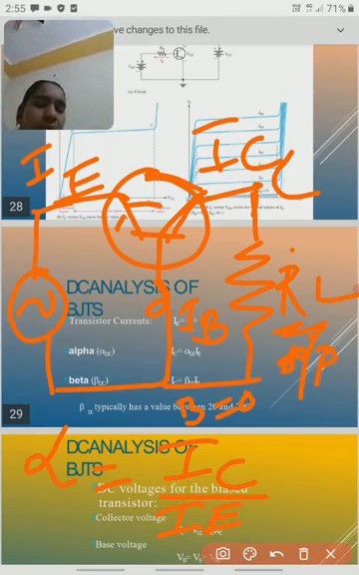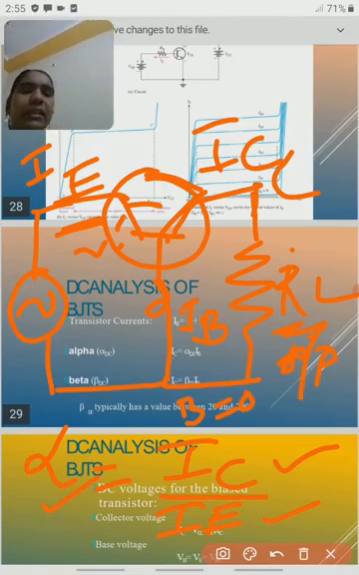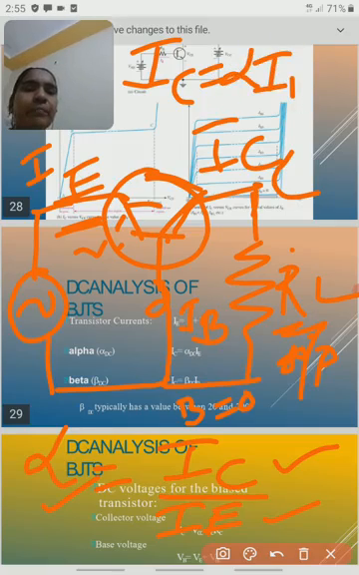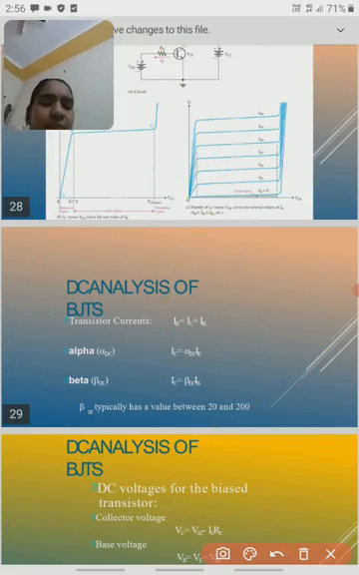Okay, the output current by the input current, this is the input, so the input current, this is called the current gain alpha, IC by IE. From this we can write IC is equal to alpha into IE. Okay, so this is a relation between IC and IE in a common base.